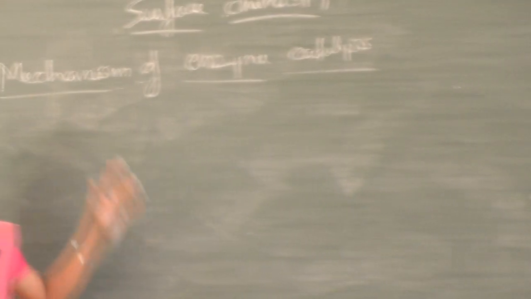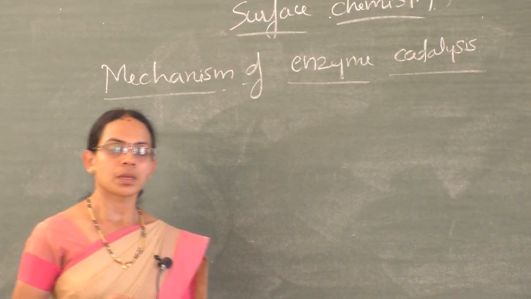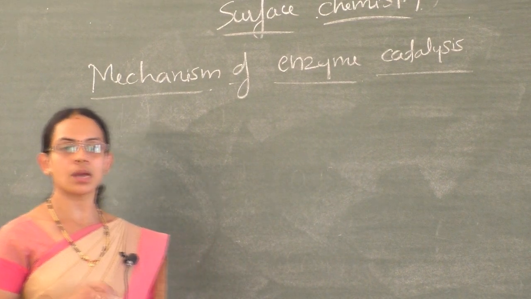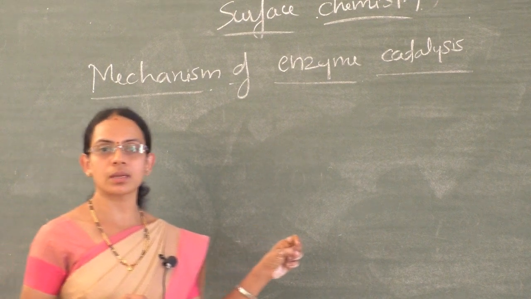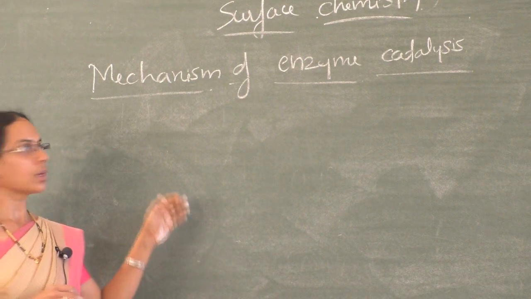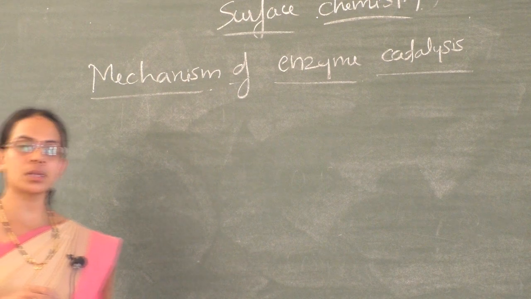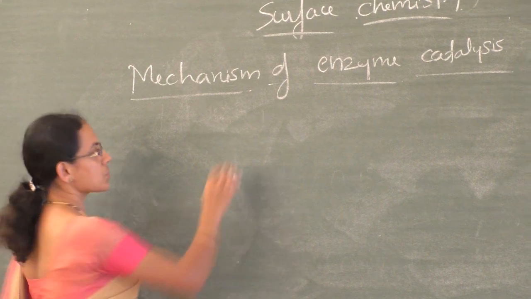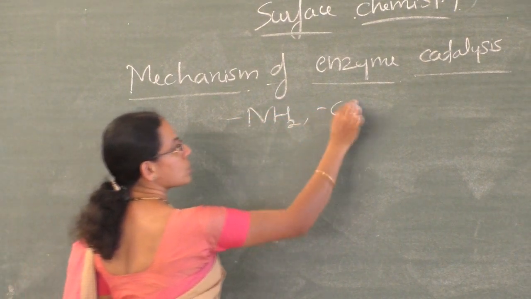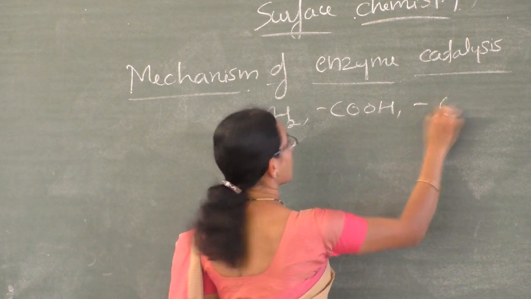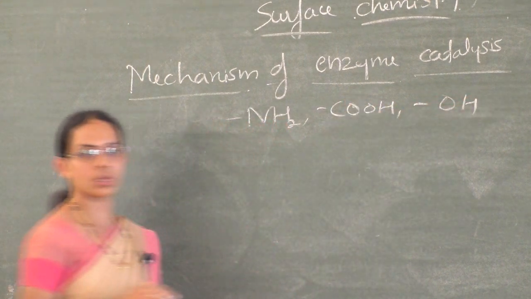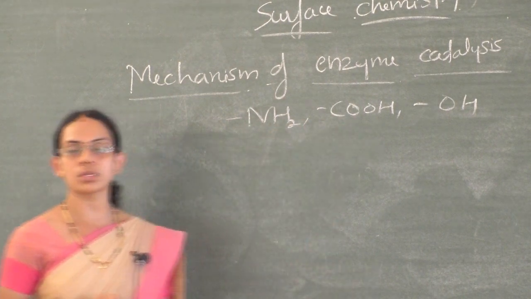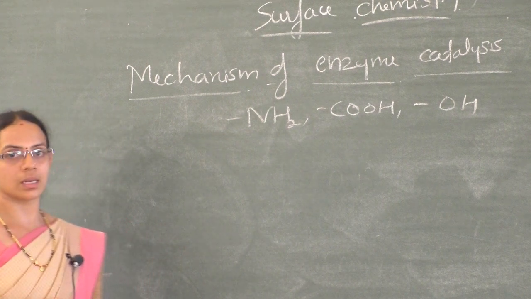And next is the mechanism of enzyme catalysis. The surface of the enzyme contains a large number of cavities which have a definite shape, and it is also characterized by definite functional groups like NH2, COOH or OH. These are the different functional groups present on the cavities of the catalyst. Actually, these are the active centers present on the surface of the enzyme catalyst.